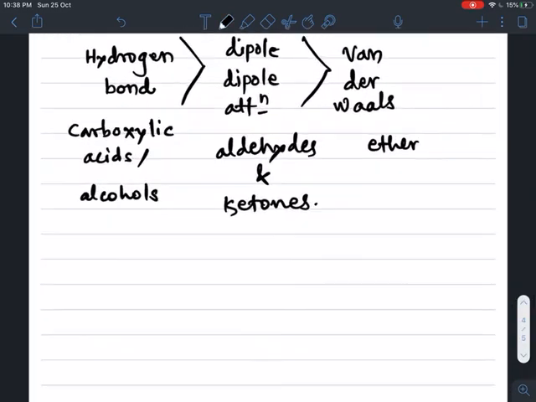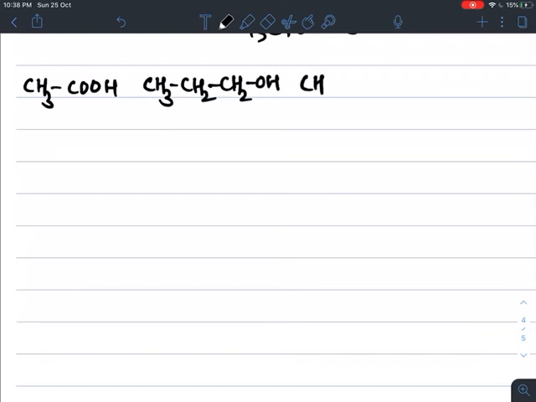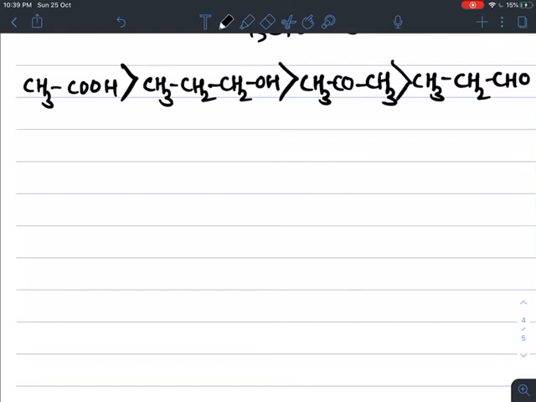If you compare the different boiling points of organic compounds of the same molecular mass, like acetic acid, n-propyl alcohol, dimethyl ketone, and propanal, CH3CH2CHO, then the boiling point of acetic acid is higher than n-propyl alcohol, then acetone, then propanal. All have the same molecular mass, but the boiling point decreases towards the aldehyde due to the different intermolecular forces of attraction present between their molecules.